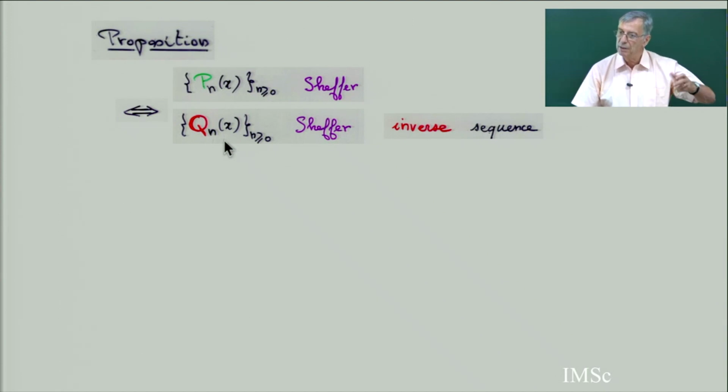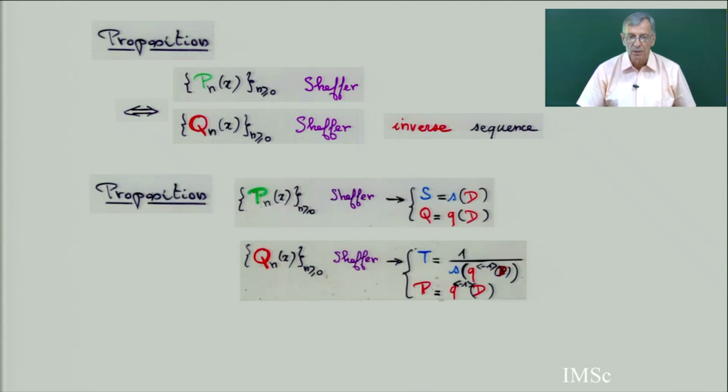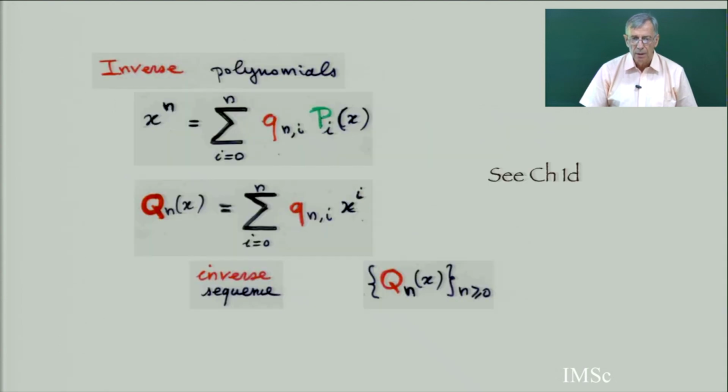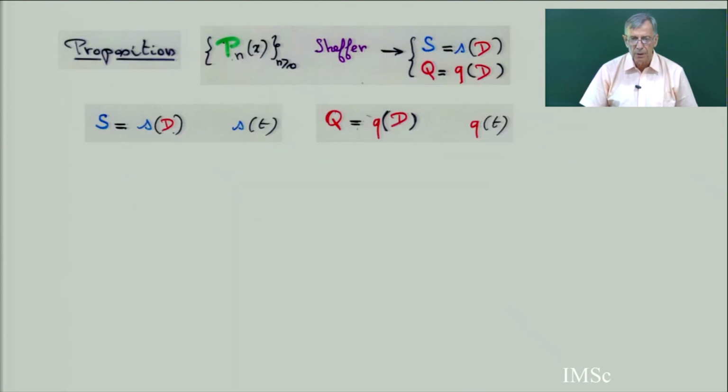And in chapter 1, we interpreted the inverse polynomial. So, proposition: if you have Sheffer polynomials with operators S and D, the inverse sequence is Sheffer polynomials with this operator T, and for any sequence of Sheffer polynomials, the inverse sequence is also Sheffer. This is because of this generating function here.